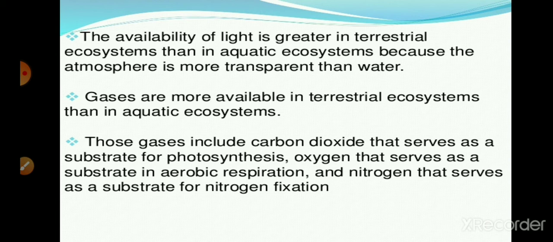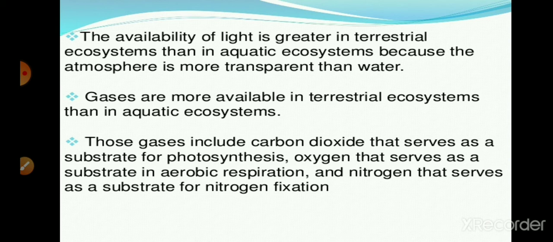So the availability of light has a greater impact on the terrestrial ecosystem than on the aquatic ecosystem, because the aquatic ecosystem has water, and due to the presence of water there is less availability of light in the aquatic ecosystem, which can affect the flora and fauna of the organisms.